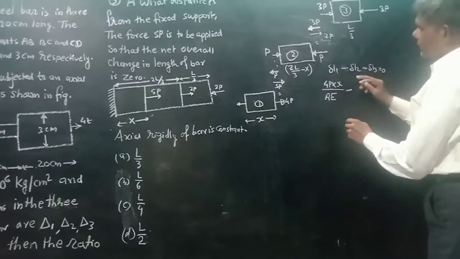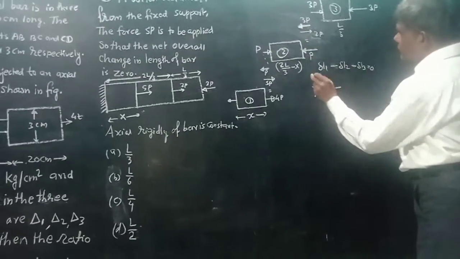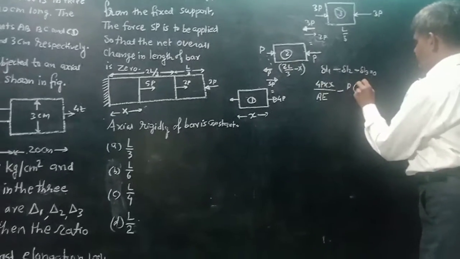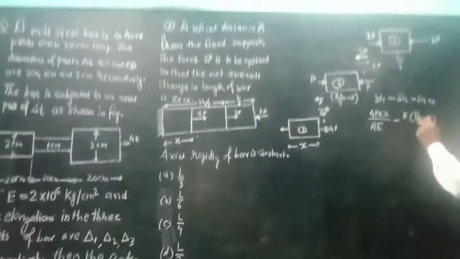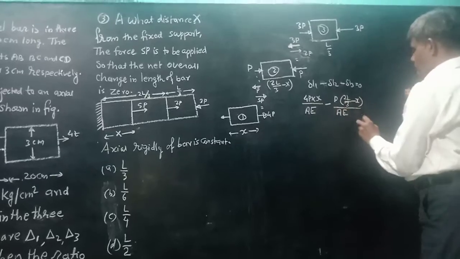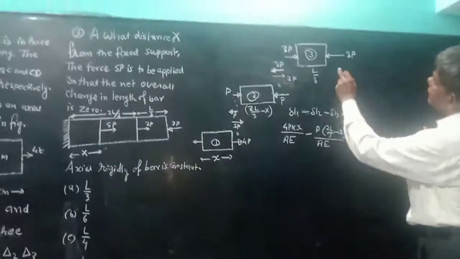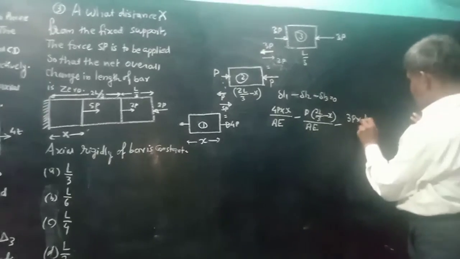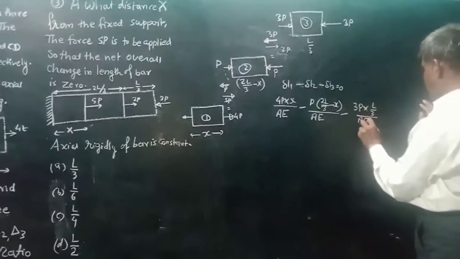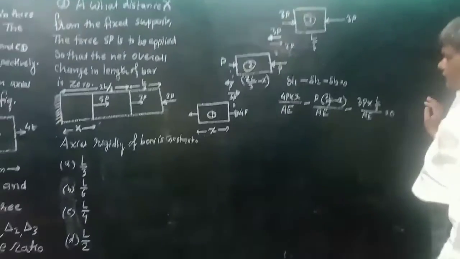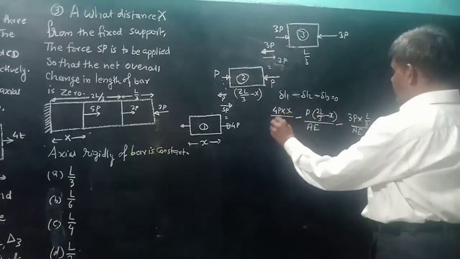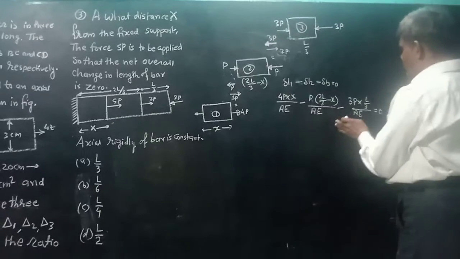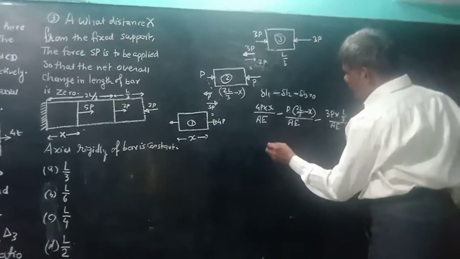Minus L2, this is P into 2L by 3 minus x, PL upon AE, minus the third, load 3P into L by 3 upon AE is equal to 0. So taking this term P upon AE common, the right side becomes 0.